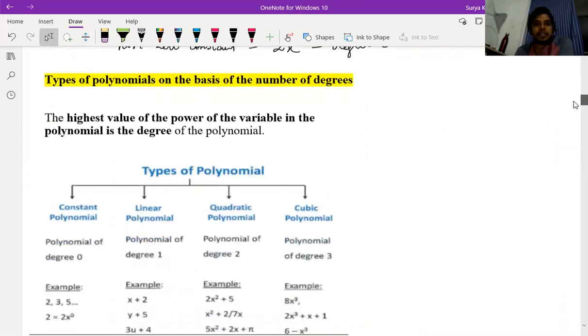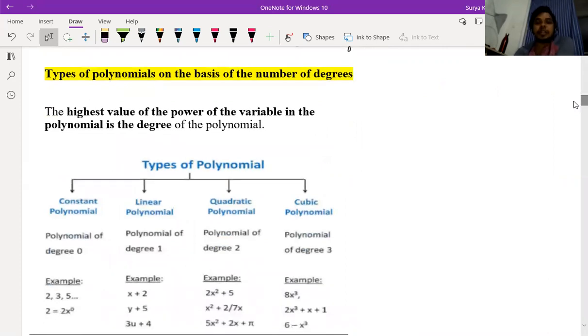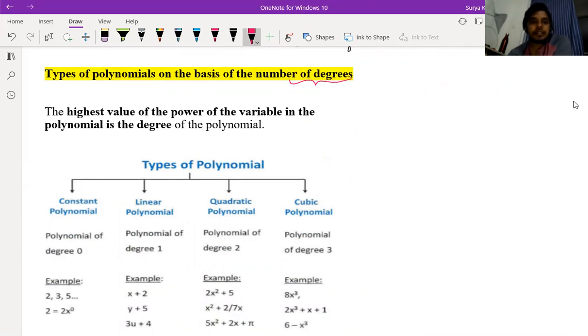So, types of polynomial on the basis of degrees. First we read according to their terms, and now we are reading according to the number of degrees.